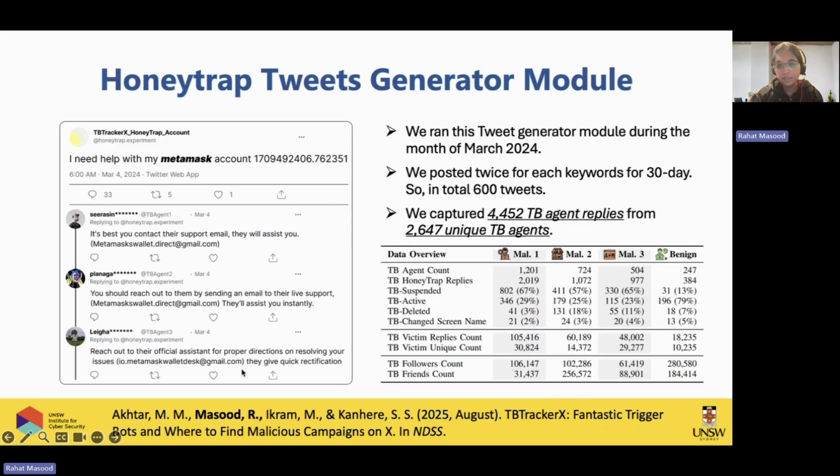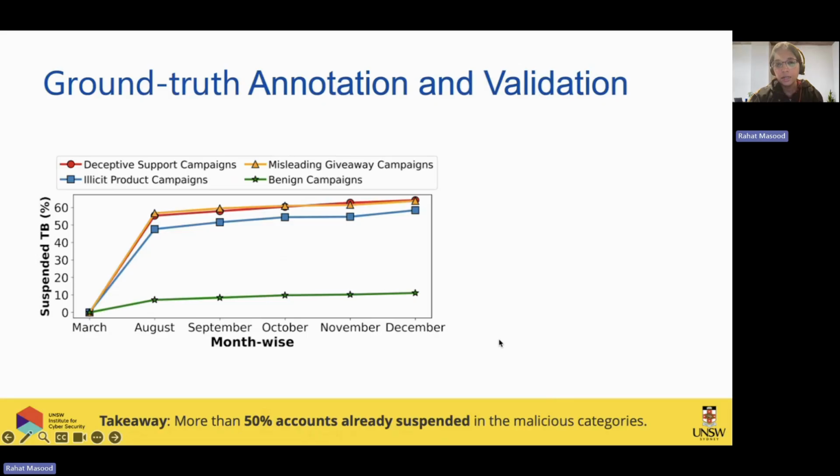And these are some statistics from those TB agents. TB means trigger bots. And by the way, when we ran this study again in January 2025, most of these bots were suspended by Twitter, by X. 802, for example, in malicious one. Malicious one is the deceptive support campaign. So these were suspended. So these are some statistics that we got. And then we did a month-wise study as well.